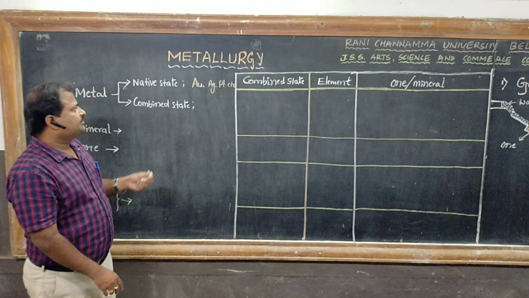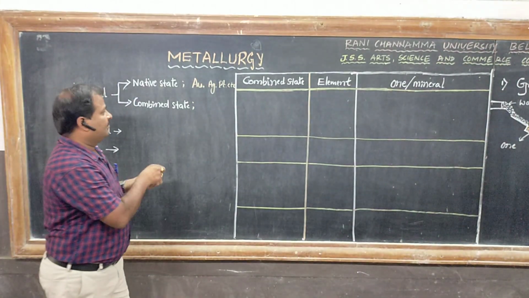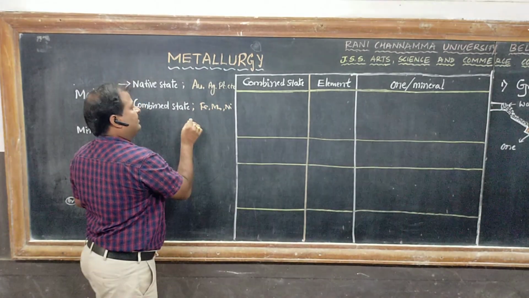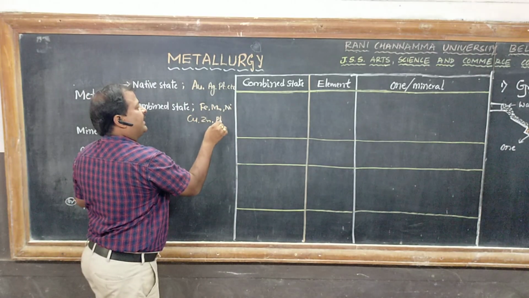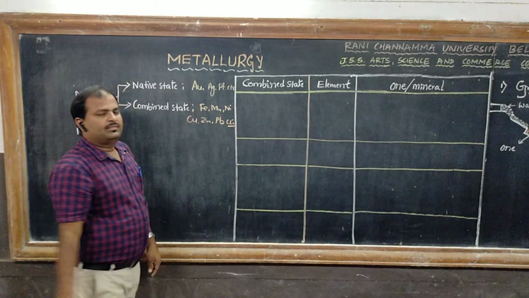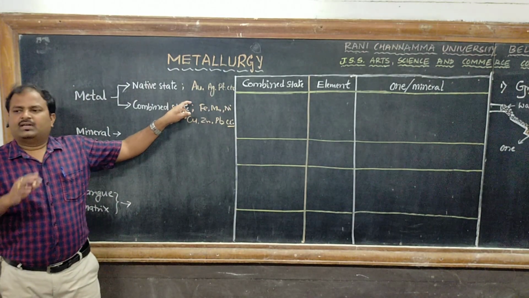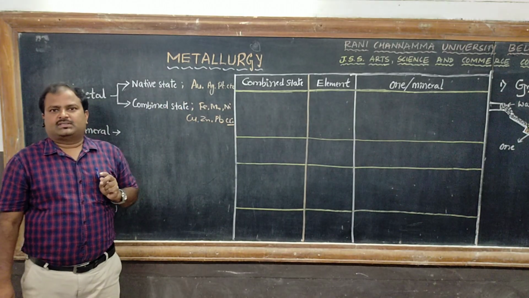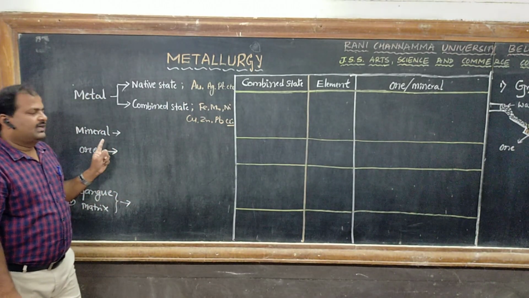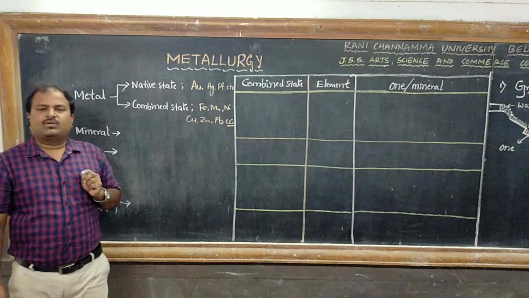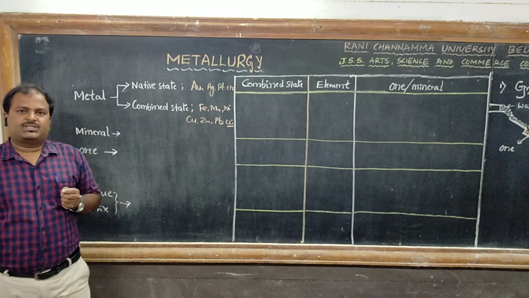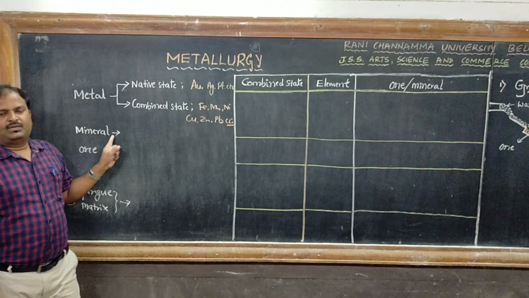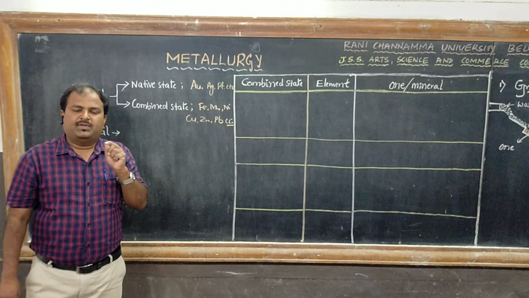For example, iron, manganese, nickel, copper, zinc, lead, etc. These are all in combined state, obtained in the form of compounds, and they are called minerals also. The definition of mineral: the naturally occurring metallic compounds which are obtained by mining are called minerals. For example, hematite is a mineral of iron.